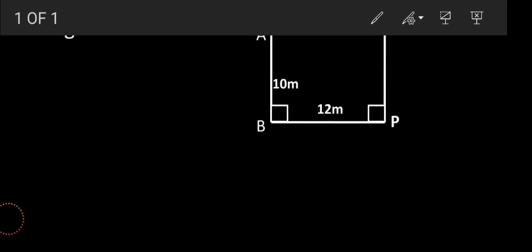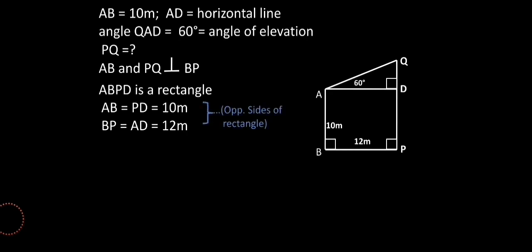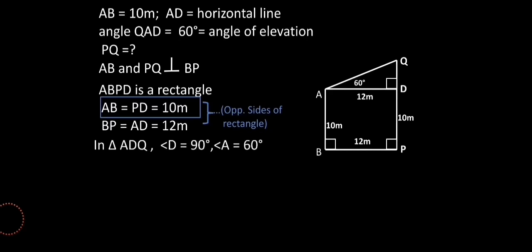So what we need to do now is mention all the stuff once again. Here AB and PD are equal, the length will become 10 meters. Same goes for BP and AD also, the length becomes 12 meters. So mention it in the diagram, right, and don't forget to write the reason why you did it like that, okay. Furthermore, now we will work on finding the length of QD. If you observe, QD is a part of triangle QAD, right, where D is 90 degrees and angle A is 60 degrees.